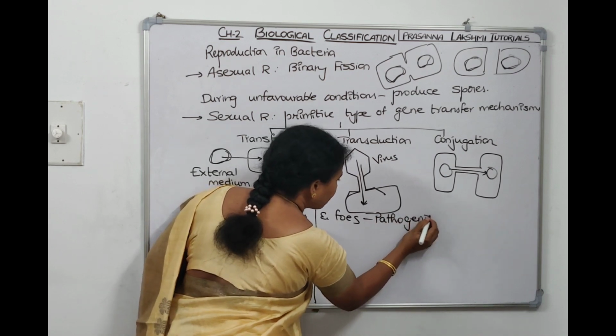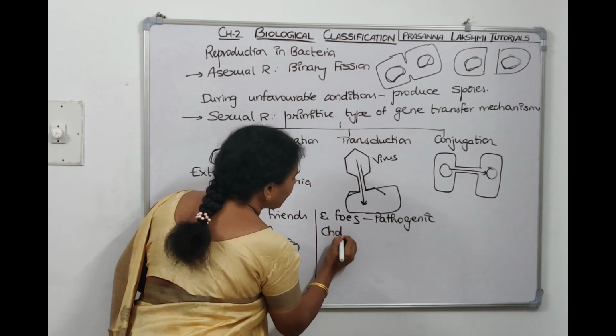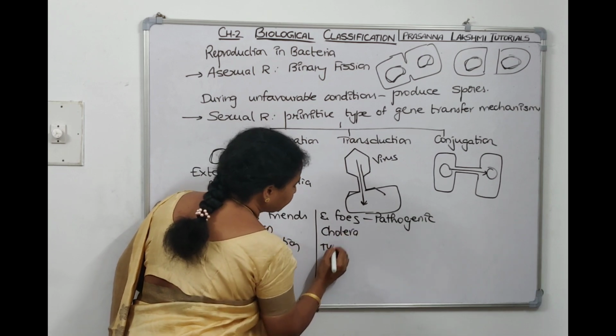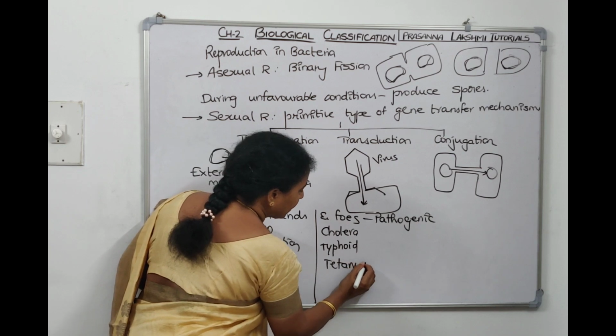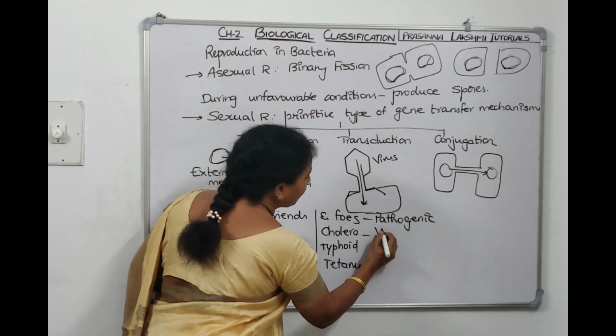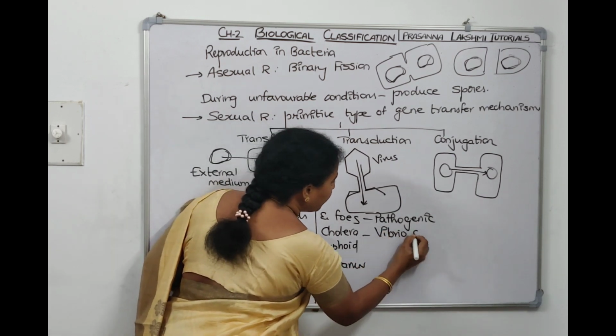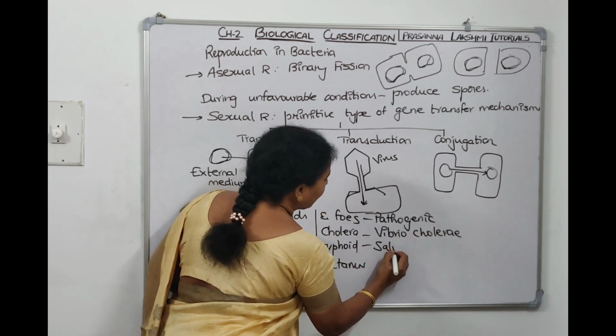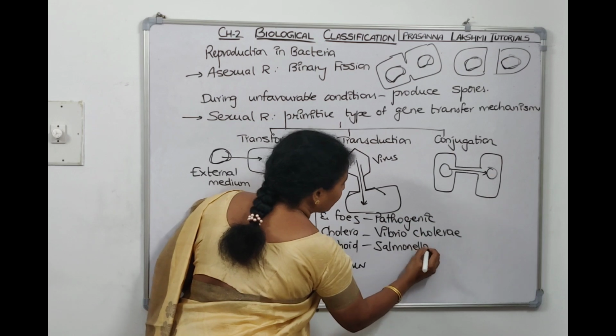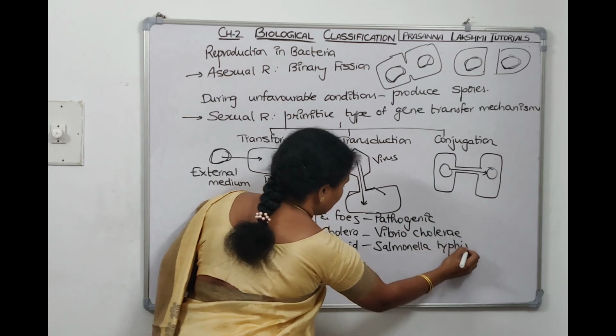Under pathogenic, if you have to list down the animal diseases, cholera is one animal disease, typhoid is another animal disease, tetanus is another animal disease. Cholera is caused by Vibrio cholerae. Typhoid is caused by Salmonella typhi.